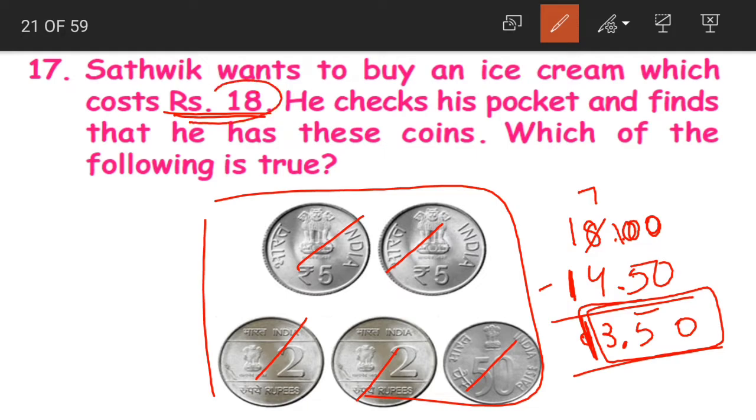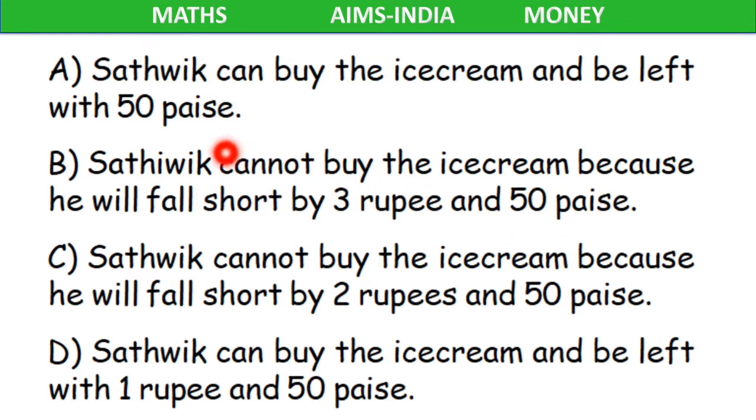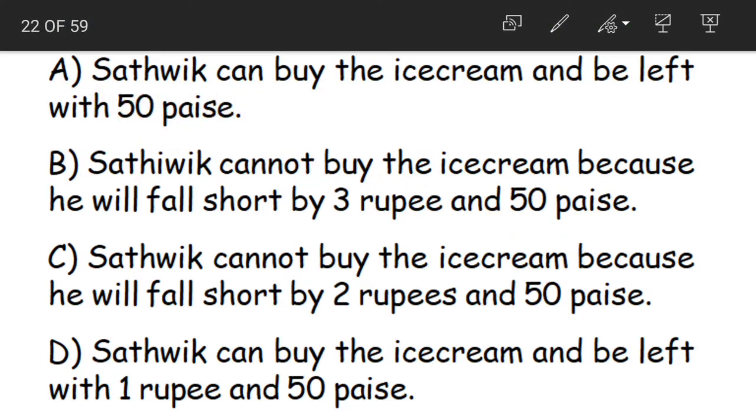Satvik wants to buy an ice cream which costs 18 rupees, but he has only 14 rupees 50 paise with him. He needs 3 rupees 50 paise more. If you look at the options here, can Satvik buy the ice cream? No, Satvik cannot buy the ice cream. So A is wrong. Next option B. Satvik cannot buy the ice cream. Yes, because he will fall short by 3 rupees and 50 paise.